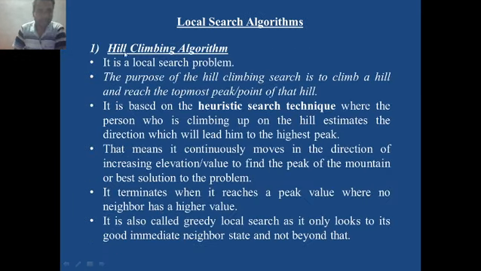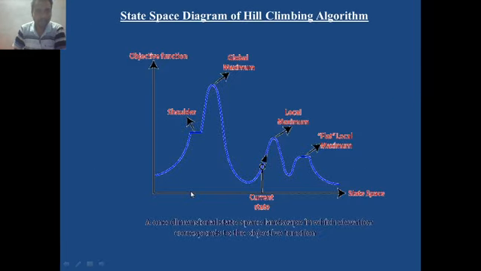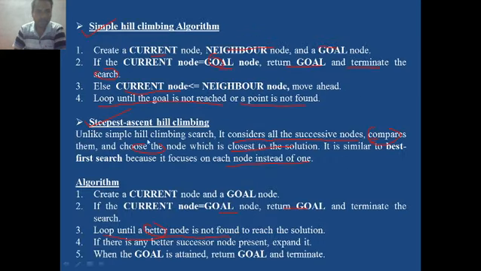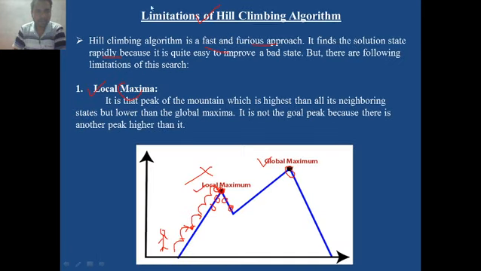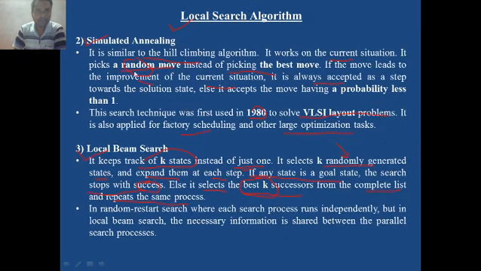We discussed in detail the hill climbing algorithm, this particular diagram, three types of hill climbing, and their algorithms. We also discussed the limitations of hill climbing, that are local maxima, plateau and ridges, and then at the end we discussed simulated annealing and local beam search concepts.